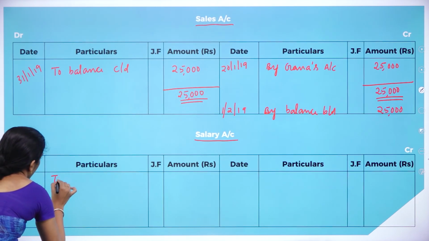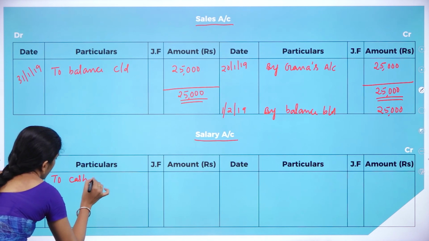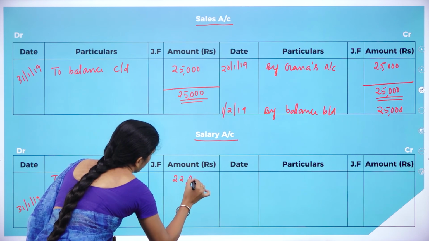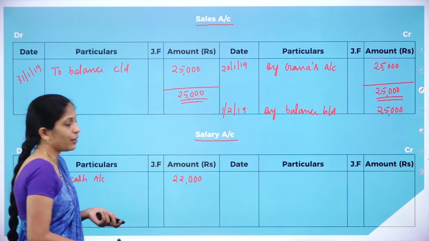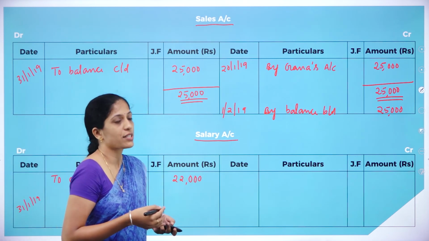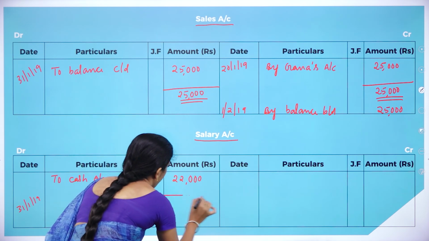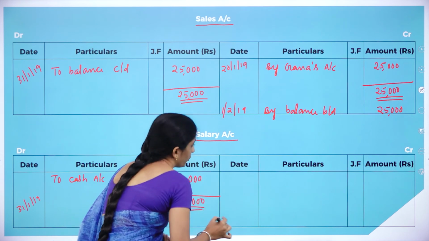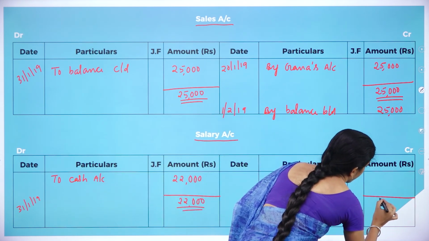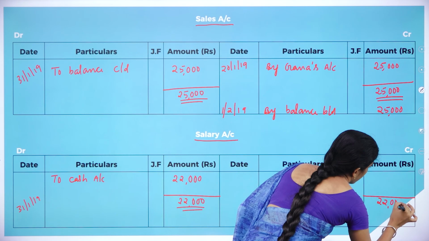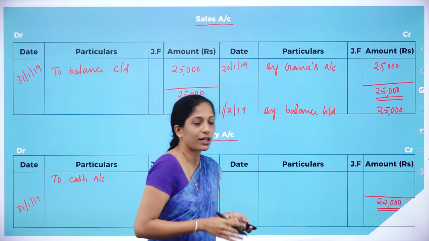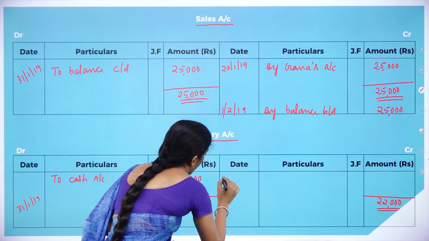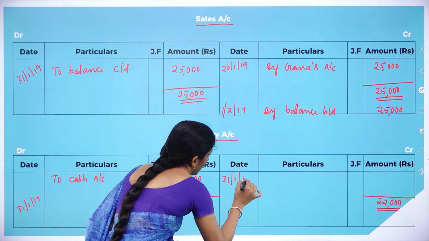Now there is no more transactions relating to salary, so we shall balance. 22,000 on both sides. The debit side is more, it means what? Debit balance. So the amount has to be carried down at the end of that particular month, that is 31st